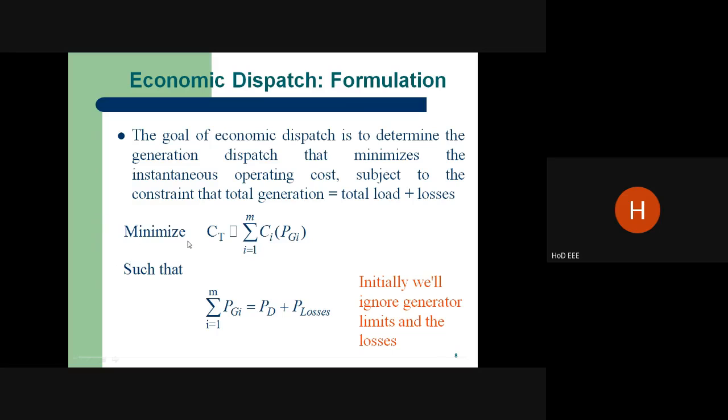So what is the problem formulation? To minimize the cost towards the power generation. So the total cost towards the power generation is equal to the cost towards all the power plants, like 1, 2, 3, like that, a summation of all the plants. So power generation from all the plants should be equal to the demand and also the losses. It's very, very important.